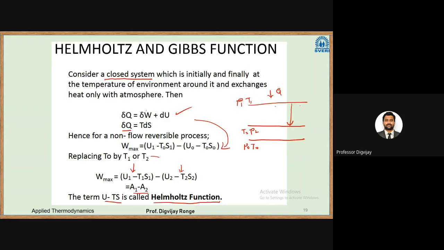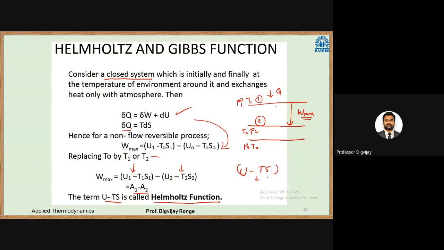Okay. So this is a loss in available energy. So here it is W max. The process takes place from 1 to 2. The difference between the two is W max. Okay. So here this term U minus TS, internal energy minus product of temperature and entropy, is called the Helmholtz function. Okay.